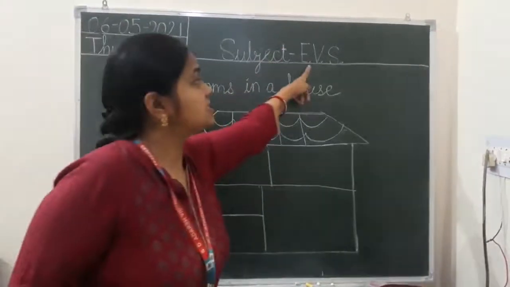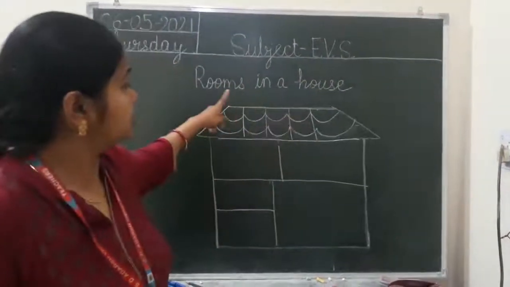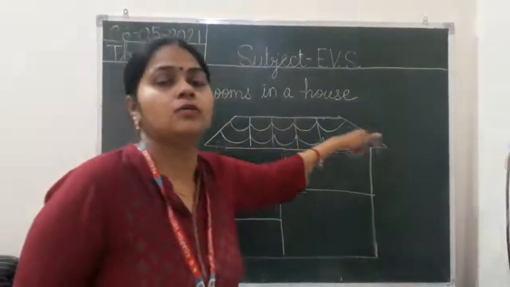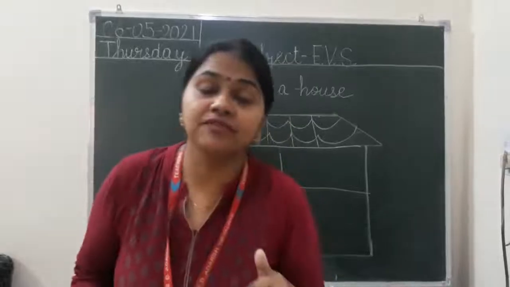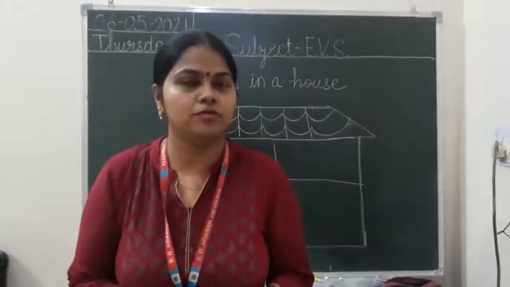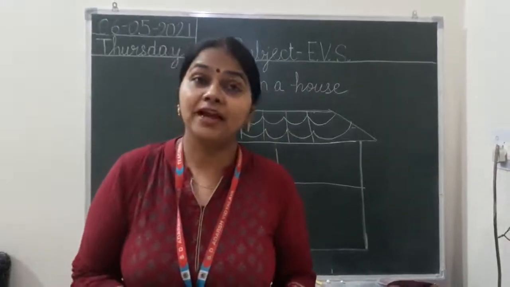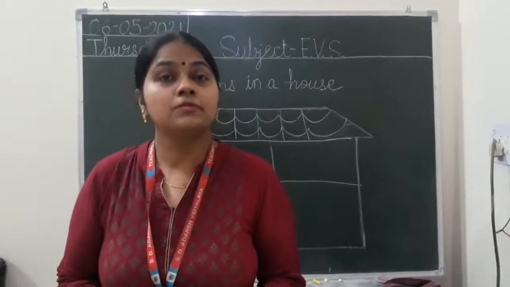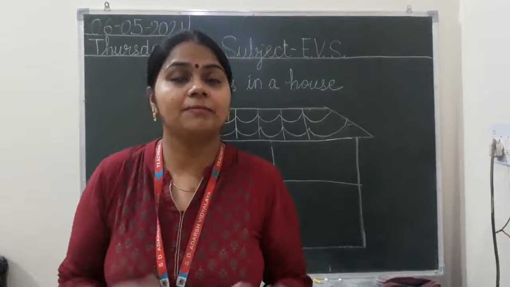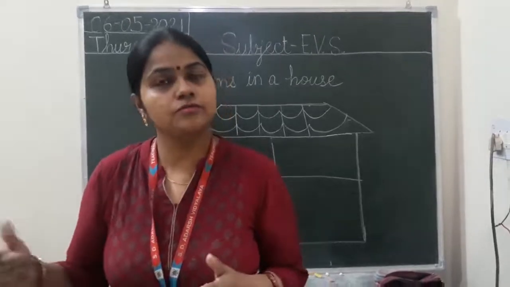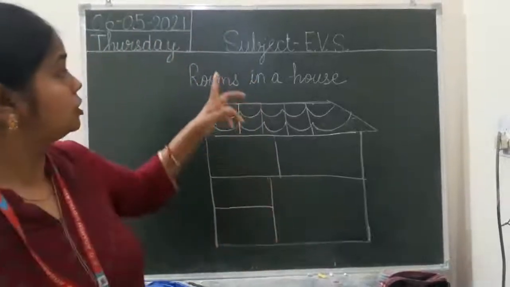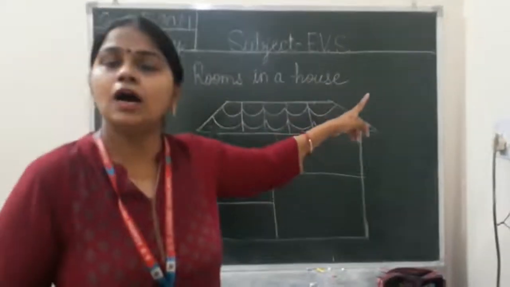Our subject is EVS. In subject EVS today we will learn rooms in a house. In your house you can find out there are so many rooms. Living room, bedroom, dining room, kitchen, bathroom, everything you have. You have the balconies. So different rooms you have in your house. So today we will learn about rooms in a house.